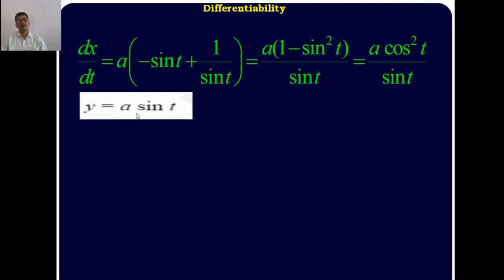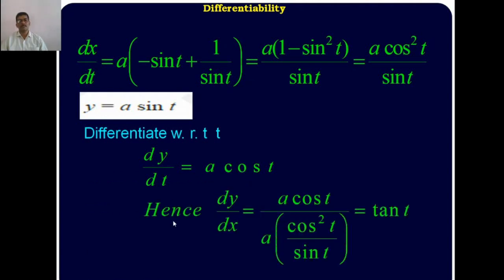Similarly, given that y is equal to a into sin t, differentiating y with respect to t, you get dy upon dt is equal to a, a constant, and the derivative of sin t is cos t. Then write dy upon dx. You know that dy upon dx is dy upon dt divided by dx upon dt. dy upon dt is a into cos t, and dx upon dt is a into cos square t divided by sin t. Is it clear? a cancels, one cos t cancels, and sin t divided by cos t, the answer is tan t. In 2017, this question was asked for 3 marks.